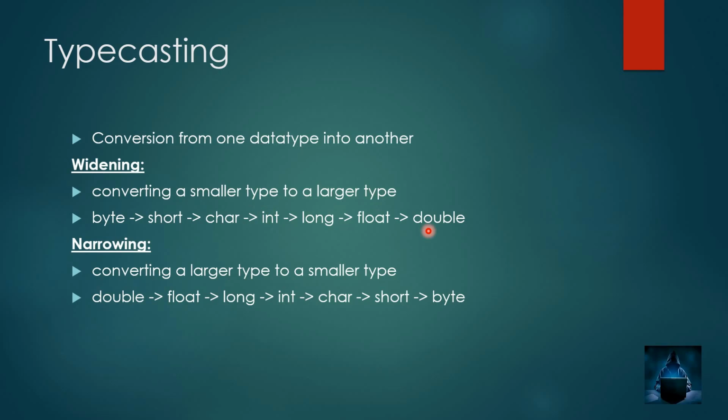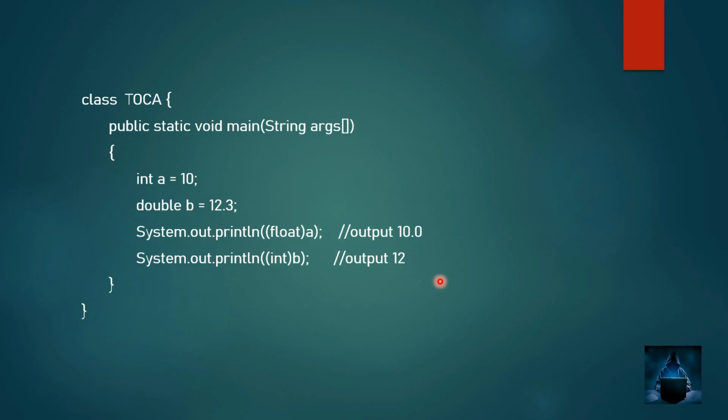It is like giving a wide space for a particular value, and narrowing is nothing but conversion from a larger data type into a smaller type. Right? So converting a larger data type into a smaller type. It is like narrowing the path, or making the path shortened. So the reverse order of widening is narrowing: first double to float, then float to long, long to int, int to char, char to short, and then byte. So this is called typecasting.